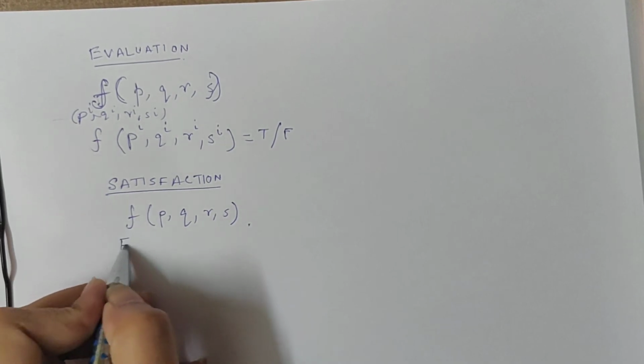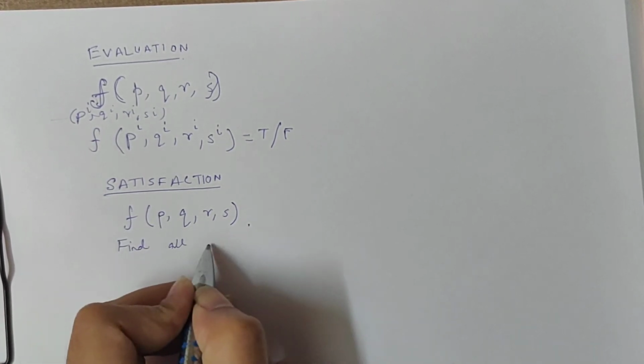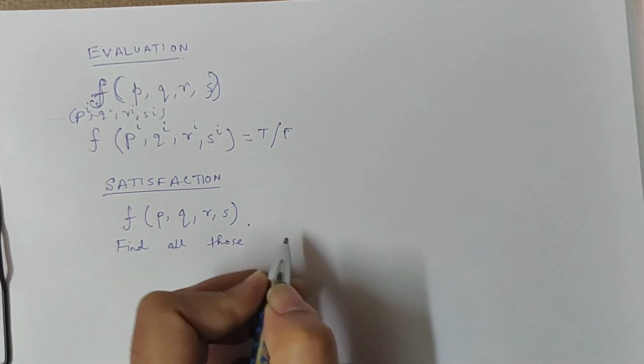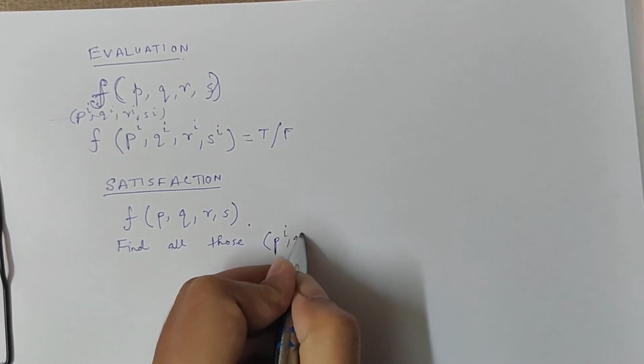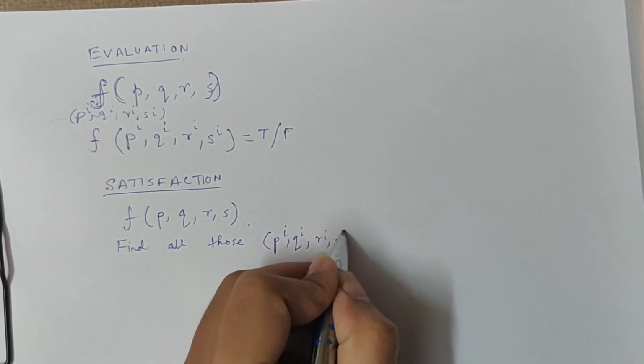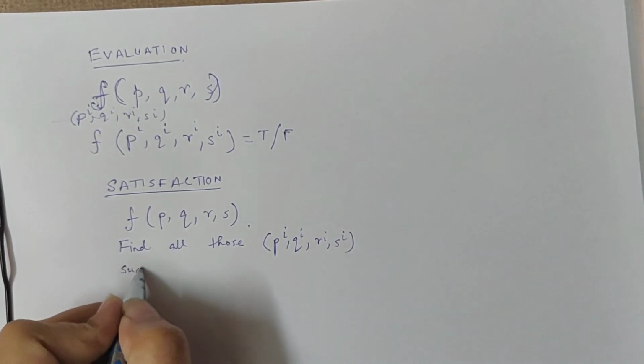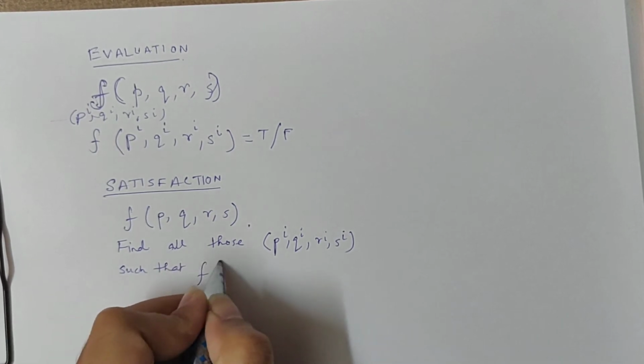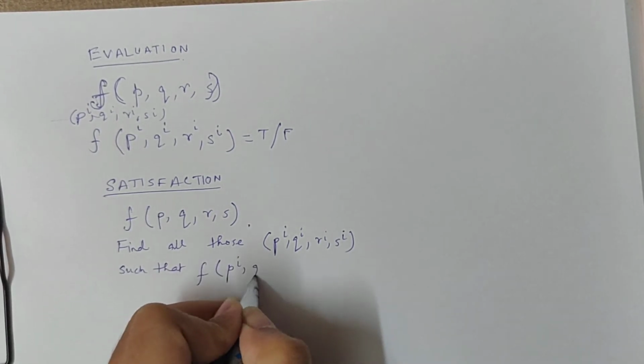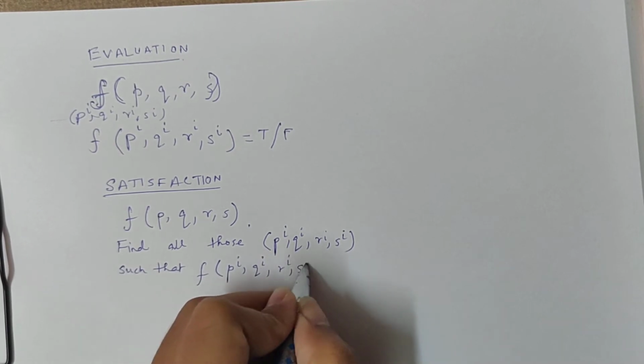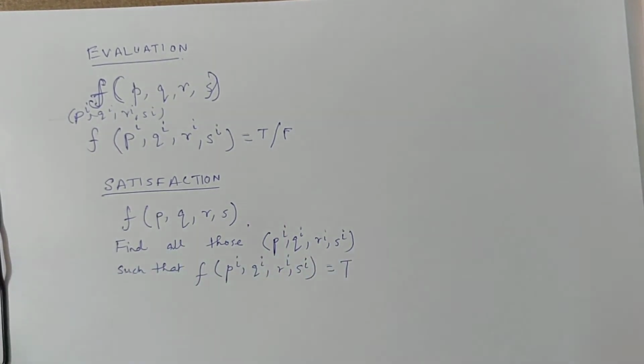I have to find all possible truth assignments such that under those assignments the formula comes out to be true. This problem is called the satisfaction problem and it is opposite to the evaluation problem.